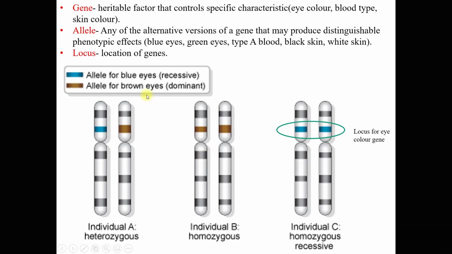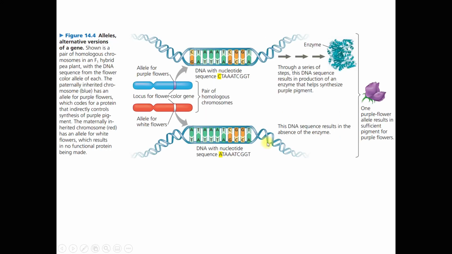Okay, and then this individual A has heterozygous genotype. Individual B has homozygous genotype, and individual C here is an individual that has homozygous recessive alleles. Okay, I said homozygous recessive alleles.